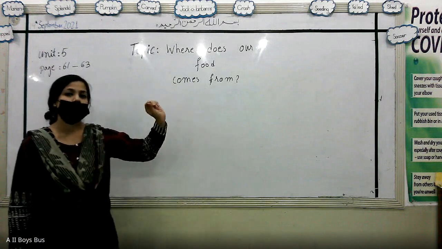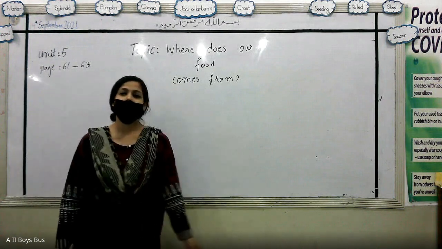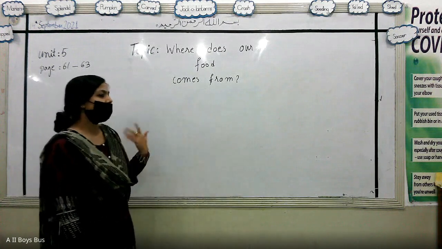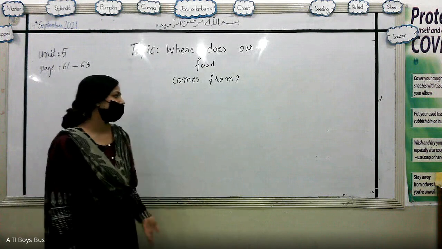Just think over it. If we are human beings, what kind of food are we dependent on?